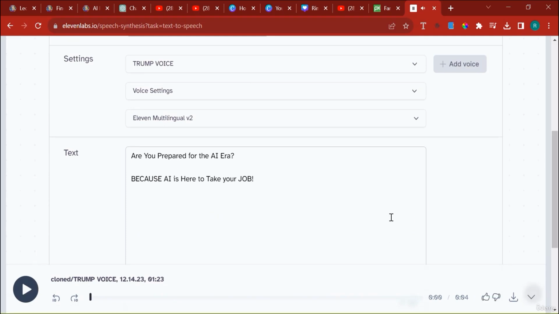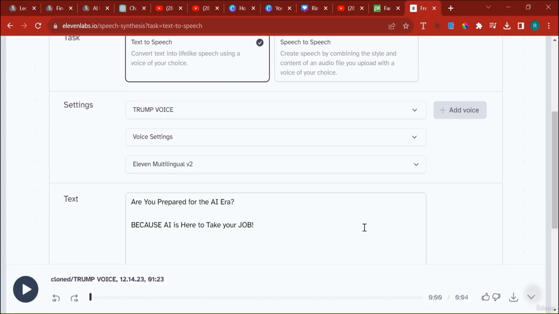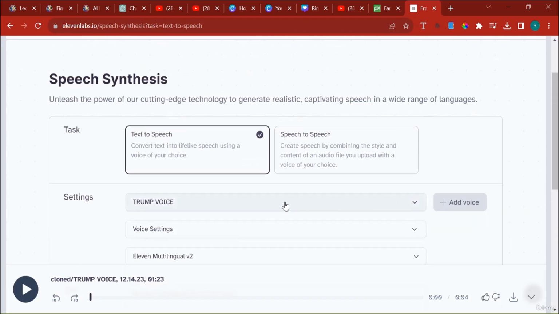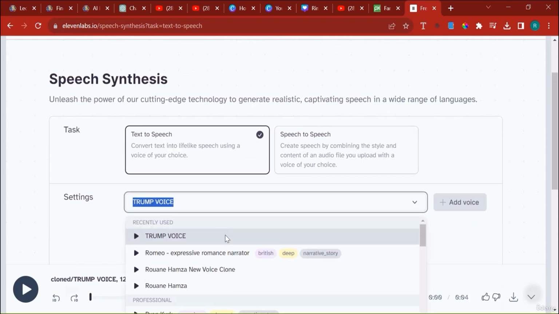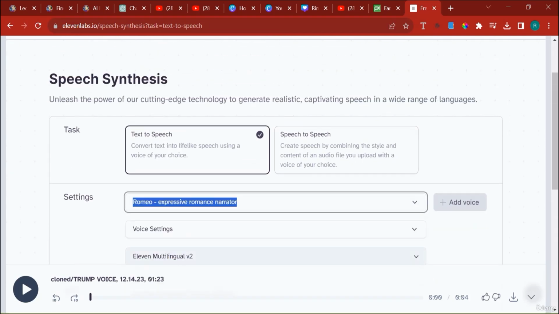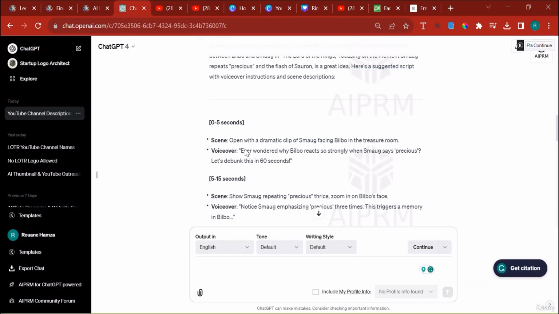And also your voice clone will depend highly on the quality of the voice that you've uploaded when you're doing the cloning. So if you can do some editing to the voice, make it clearer and perfect, the pitch needs to be perfect, then you will have a better clone. But in here, I'm going to show you the voice that we have selected, which is Romeo. And we're going to create our first voiceover.